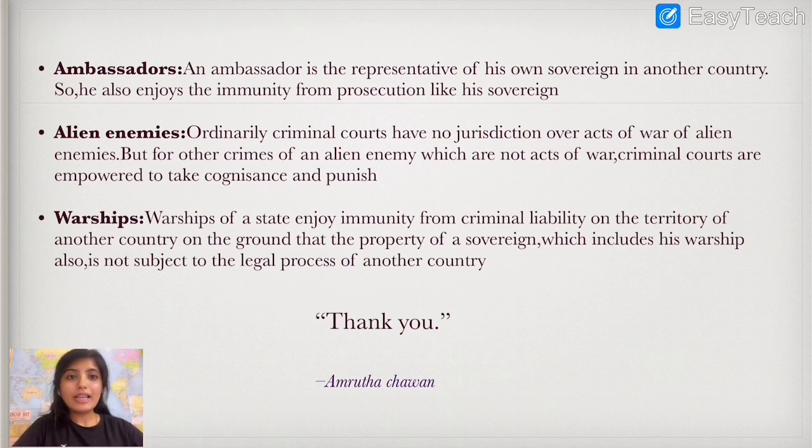And further, alien enemies. These people are liable under Indian Penal Code, but other than the acts of war. See, here it is clearly mentioned: ordinarily, criminal courts have no jurisdiction over acts of war. It means during the acts of war, these people are not liable under Indian Penal Code. But for other crimes of an alien enemy, which are not acts of war, only then are they liable. So during acts of war, these people are exempted. And finally, warships. They are also immune from Indian Penal Code.